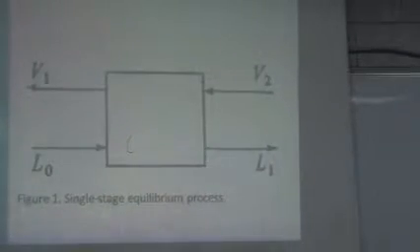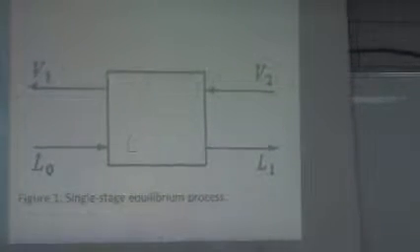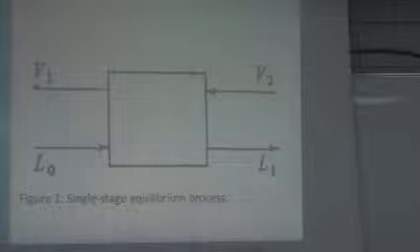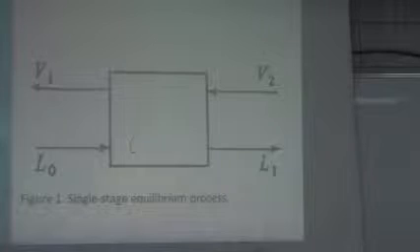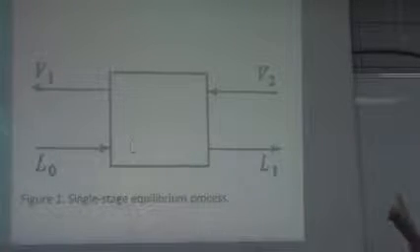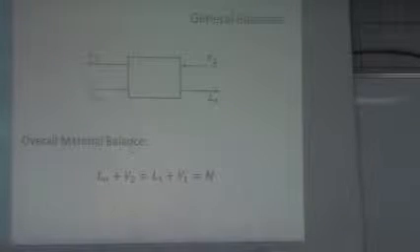The single stage equilibrium process. This represents the single stage equilibrium process since yung L0 and V2 are being contacted for a long time. L1 and V1 will be in equilibrium with each other, making an overall mass balance, material balance. We have L0 plus V2 equals L1 plus V1, and we will represent it as M.